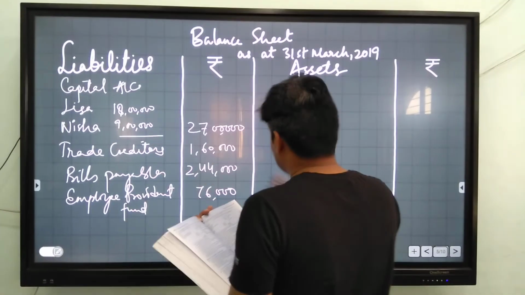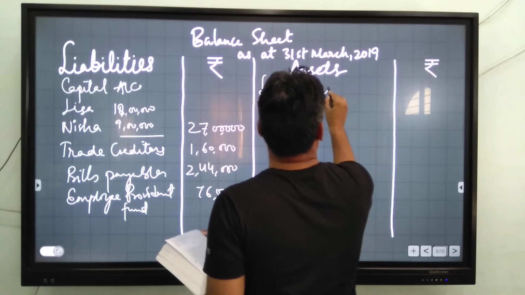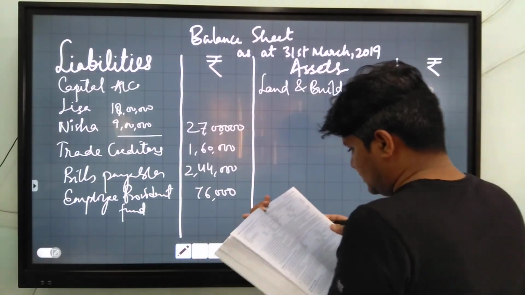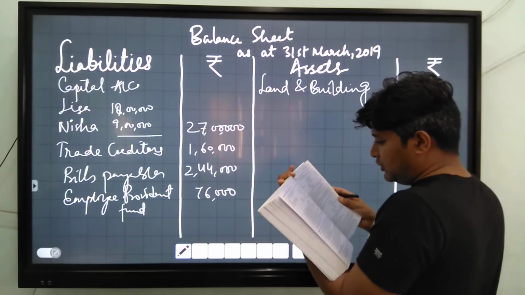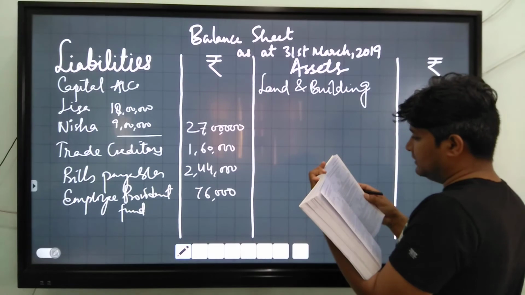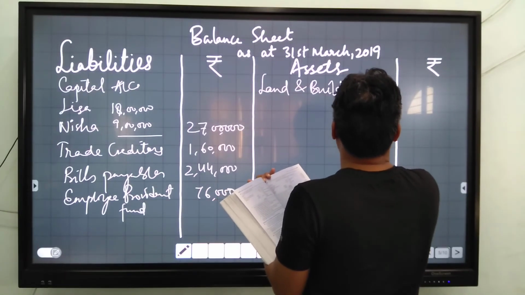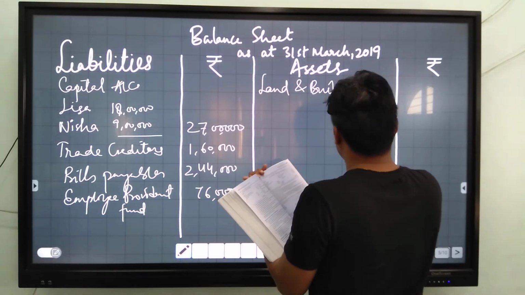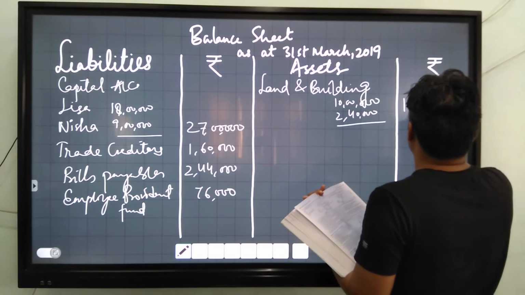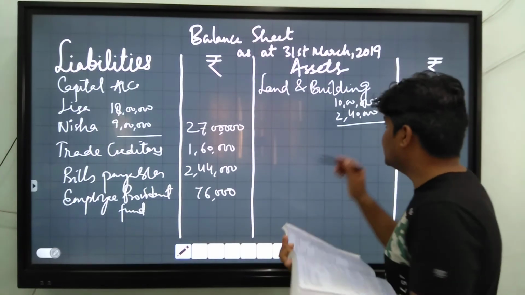Now on asset side, you will write land and building. The value of land and building appreciated by 2,40,000. You have to add with 10 lakh plus 2,40,000. It is 12,40,000. Next, machinery.